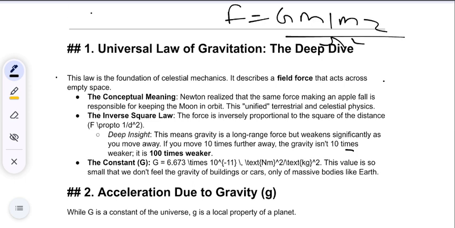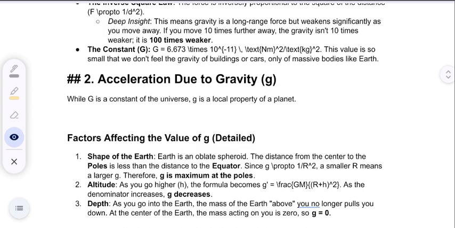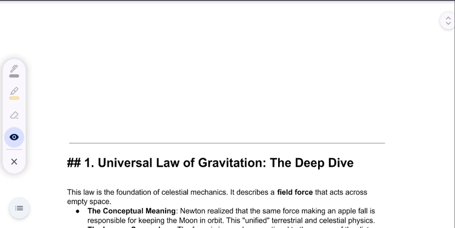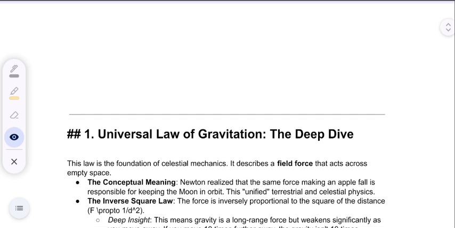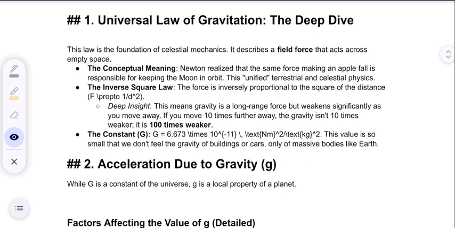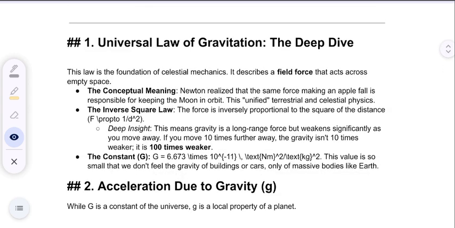You get marks, but you don't get full marks, because this is the formula, not the definition. If you only write the formula, you will not get full marks. You need to write the definition as well and state the law of gravitation.